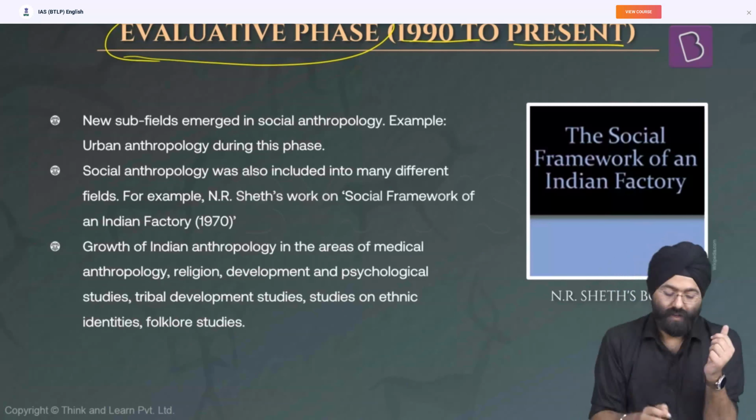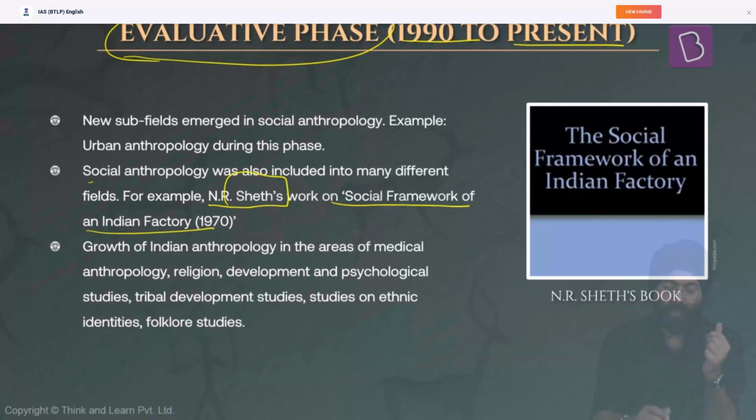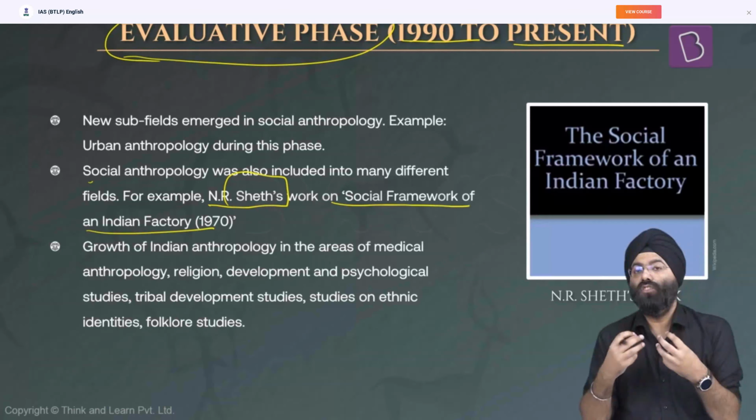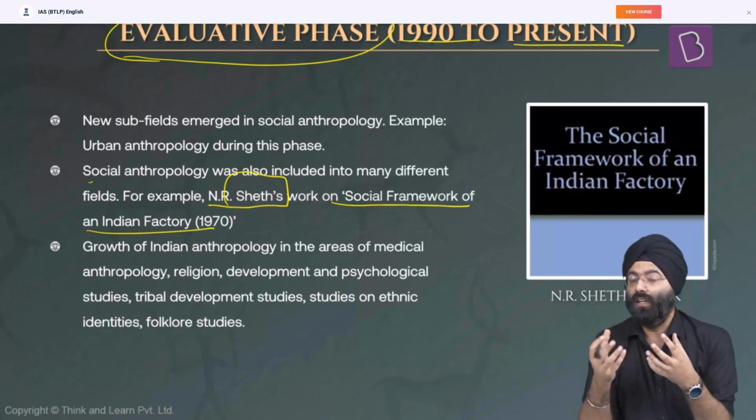Let's assume a book written by N.R. Sheth, his work on the social framework of the Indian factory. You are basically trying to analyze the condition of the workers with respect to modernization in the factories, and how the condition of the people is influenced by the work culture. That means you are diversifying from simply confining yourself to tribal and village studies. That means we moved on from that aspect to various dimensions like urban anthropology.